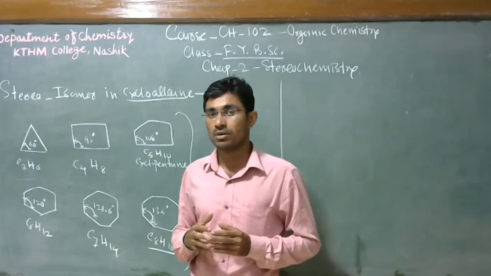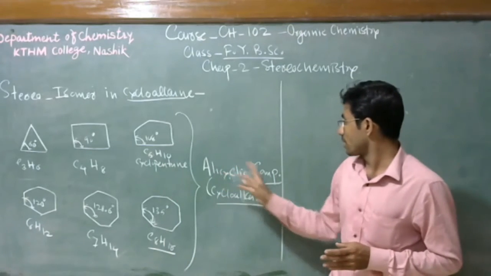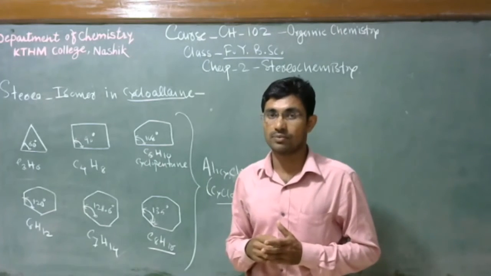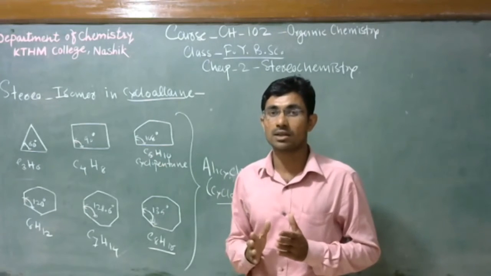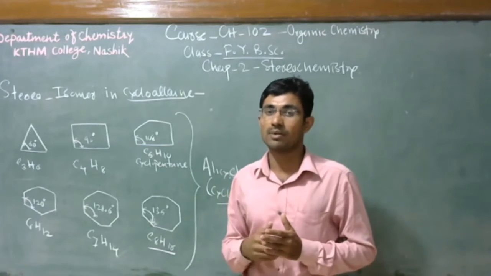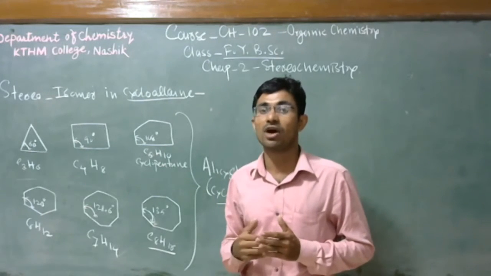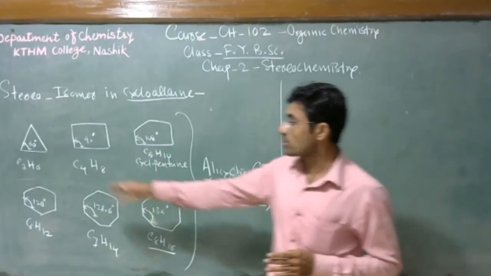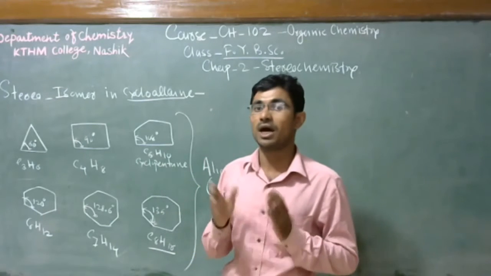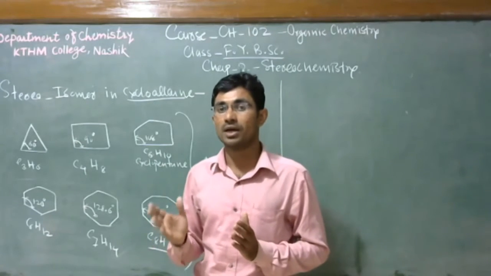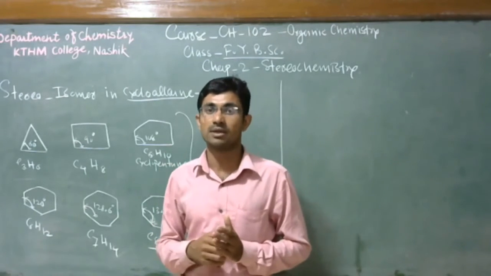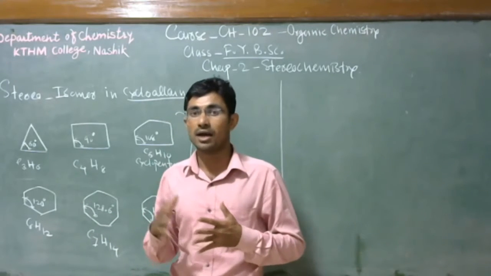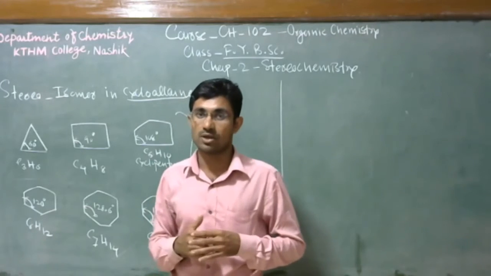Also, an alicyclic compound is a cyclic compound in which all atoms are carbons and only carbon-carbon single bonds are present. Then we call them alicyclic compounds. So these compounds are alicyclic compounds, meaning carbon atoms are arranged to form a ring and between carbons only single bonds are present.